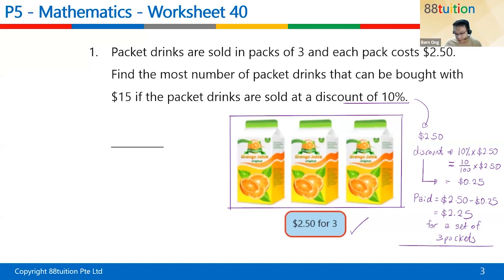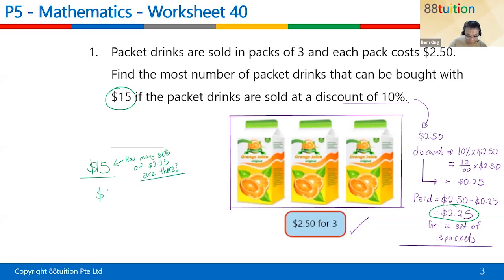Okay. So down here, 3 packets will be at $2.25. This person has how much money? This person has $15. How many sets of $2.25 are there? You have $15. How many sets of $2.25 are there? That's the question. So what must you do?